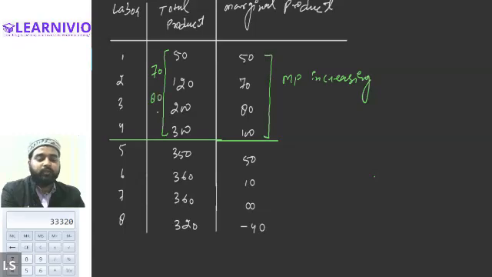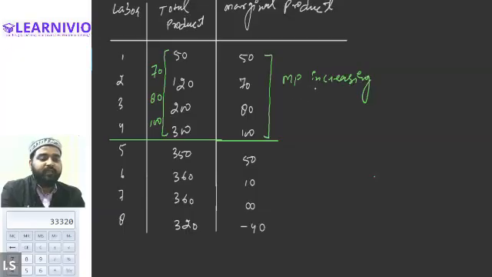80. That means TP is continuously increasing, but every time it is increasing more than the previous time. Then from 200, it rises to 300. That means now it is 100. So this shows that when MP is increasing, TP also increases, but at what rate?